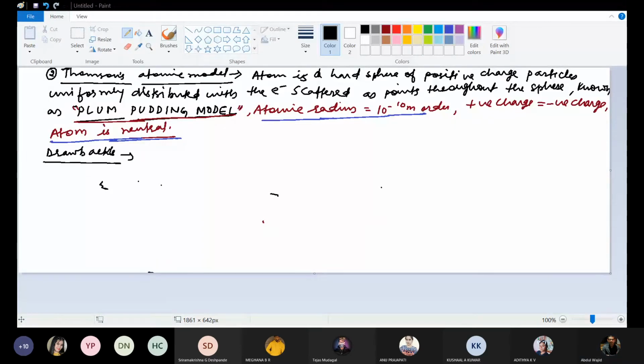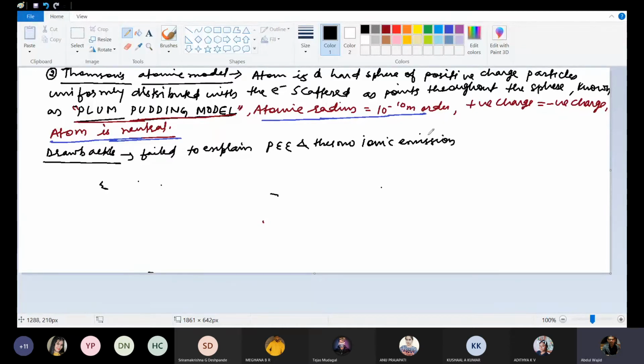He was unable to explain the photoelectric effect and thermionic emission.